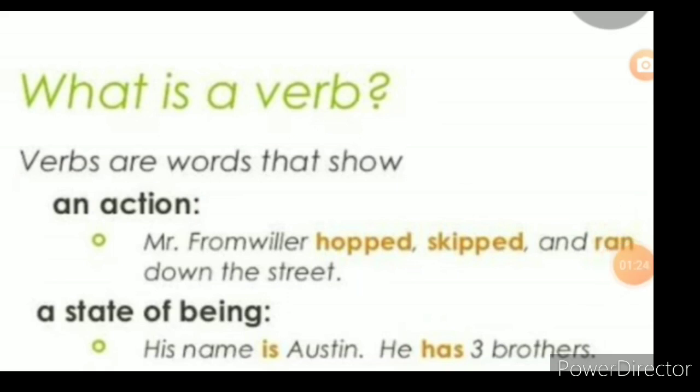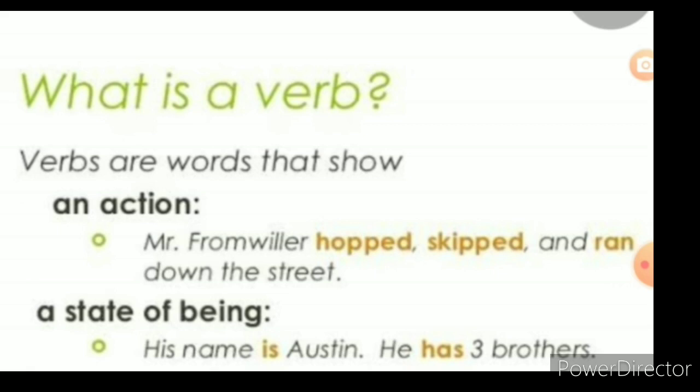Students, here verbs tell us two things about the subject. It is the action verb, action, and the second one is a state of being. Again I repeat students, verbs tell us two things about the subject. One is action performed by the subject and the other is state of being of the subject. Now we will see the examples too. An action: Mr. Villa hopped, skipped and ran down the street.